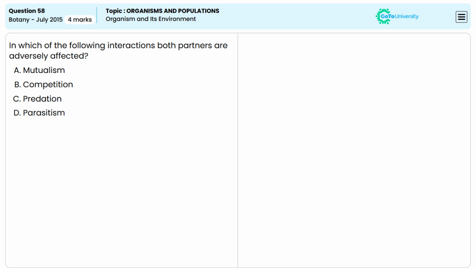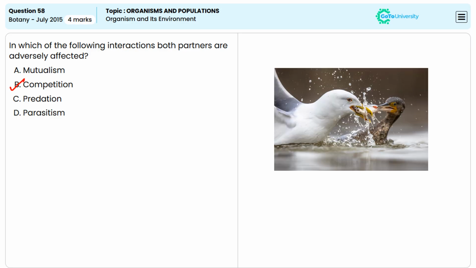In which of the following interactions both partners are adversely affected? The correct answer is option B, competition. Because in competition, both species are adversely affected as they compete for the same resource, for example, food, space, etc.